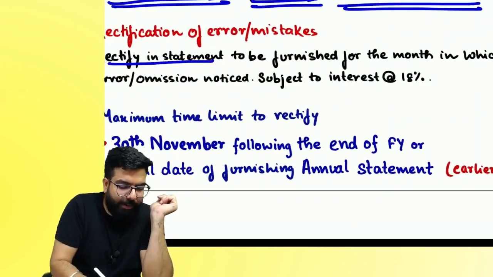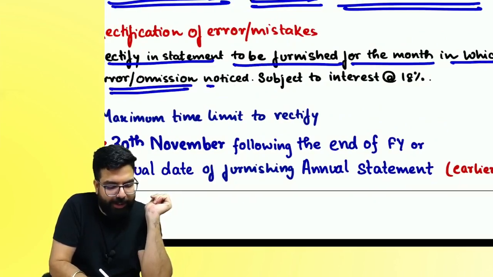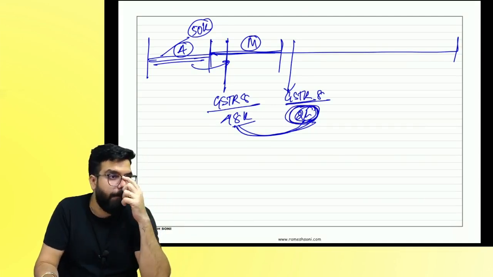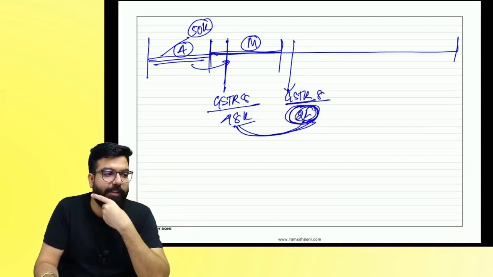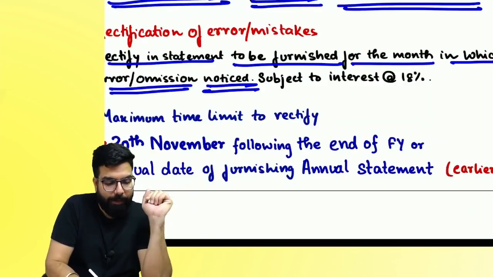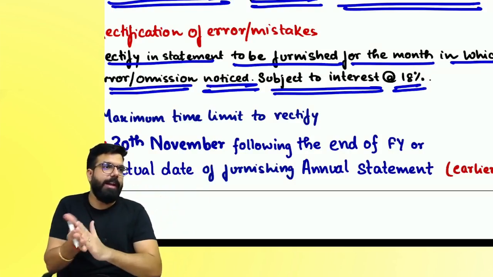Any rectification is to be furnished for the month in which the error or omission is noticed. Did you notice that you missed some amount? Did you notice that you have done some mistake? In which month will you show it? Next month, whenever you see it. But remember, you have to pay it along with interest. Are we clear, everyone?